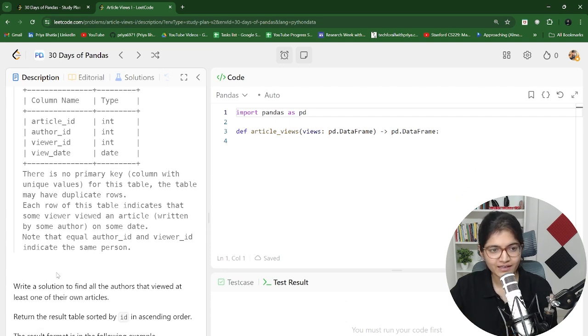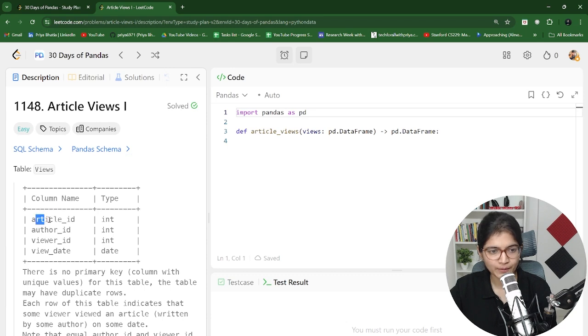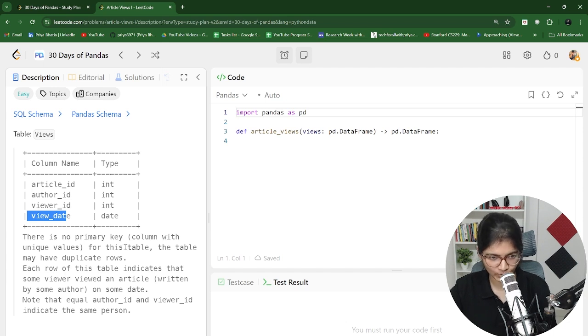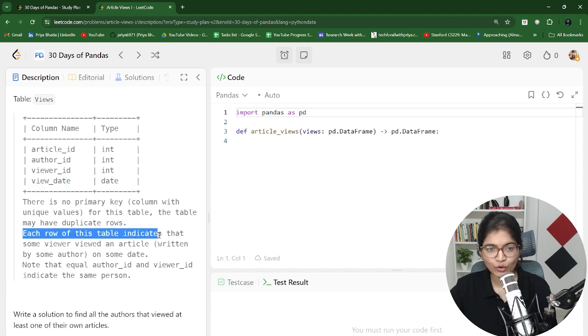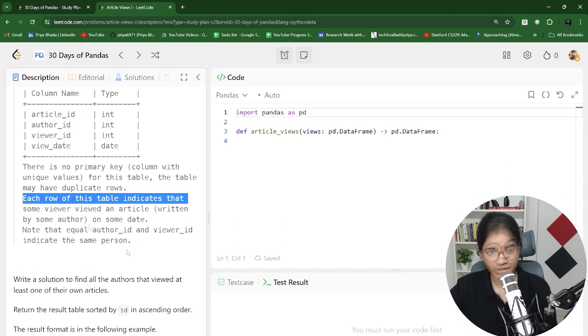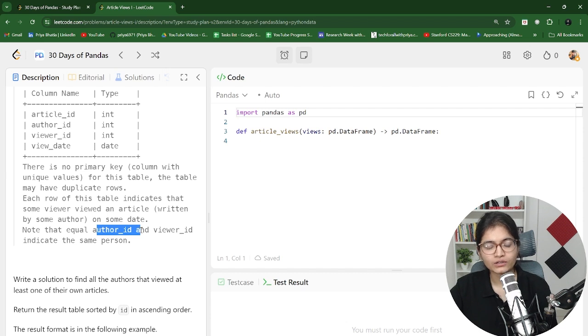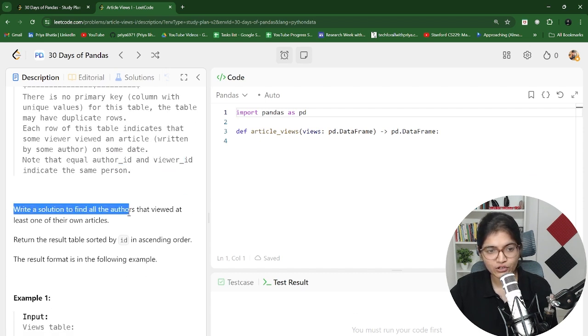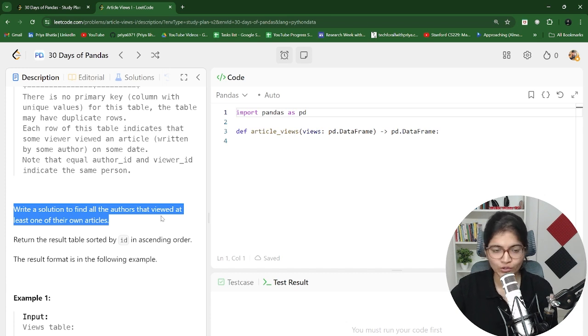What they are saying is, we have an article views table where article ID is there, author ID is there, viewer ID is there, view date is there. There is no primary key in this table, okay? We have no columns with unique values. The table may have duplicate rows. Each row of this table indicates that some viewer viewed an article on some date. Note that equal author ID and viewer ID indicates the same person. So you need to write a solution to find all authors who viewed at least one of their own articles.